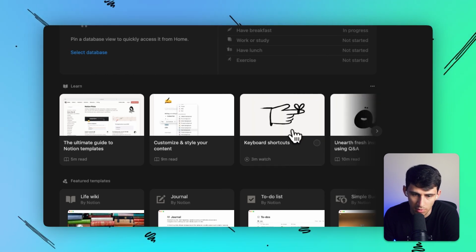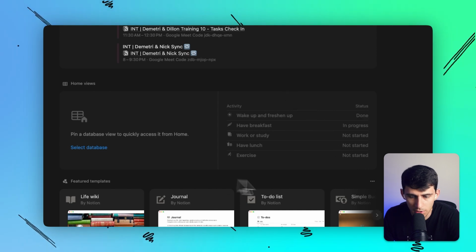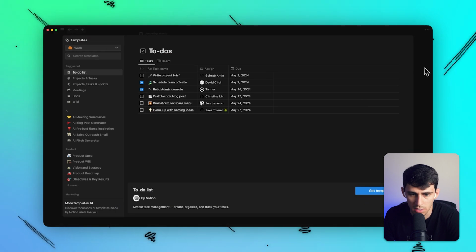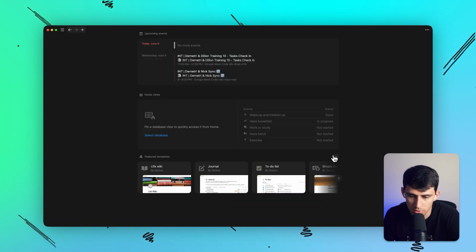So that it would basically be like once I learn the product, it goes away. But I'm gonna hide it from home in general. Now at the bottom here, I'm also gonna hide this templates. I don't really need that. But I could click explore more templates if I wanna see all the ones that I already can see by going to the bottom left of my screen here. So I'm just gonna hide this.